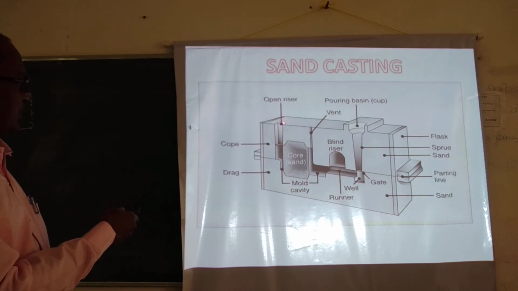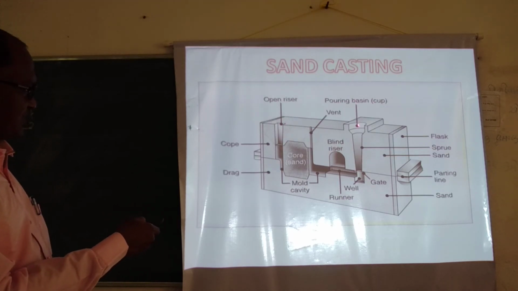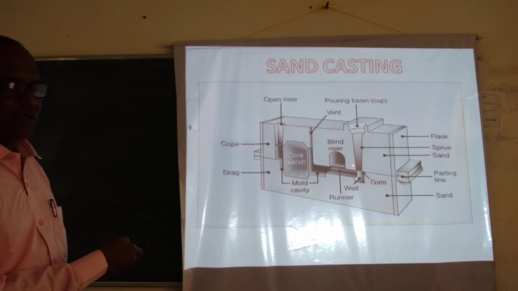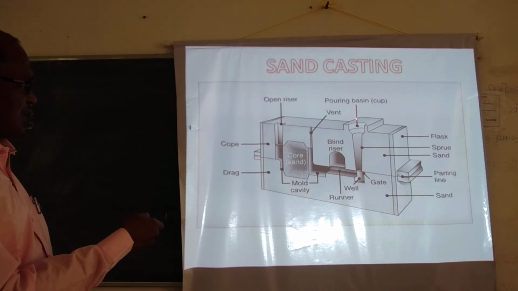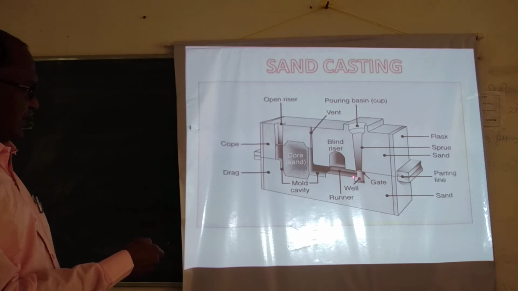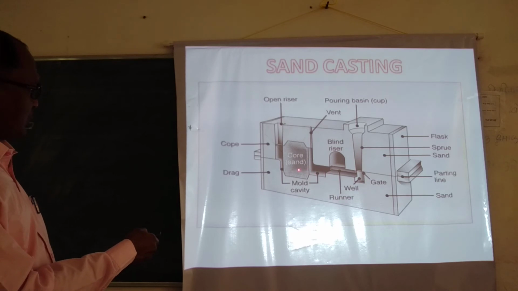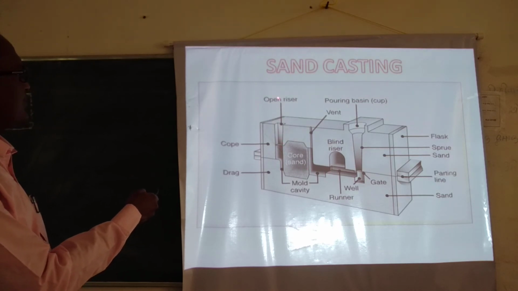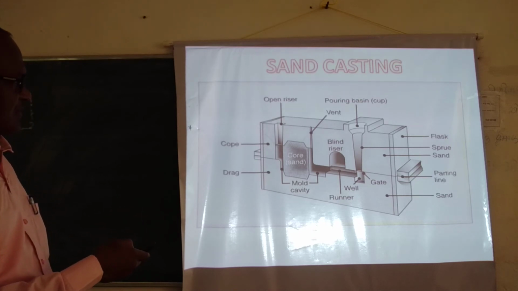This is the open riser. This is the pouring basin. From this portion, you pour the molten metal inside. This is the sprue, the channel through which it connects to the gate, and the molten metal comes from this portion and fills all the mold cavities, and it rises through this portion. So this is all about sand casting.